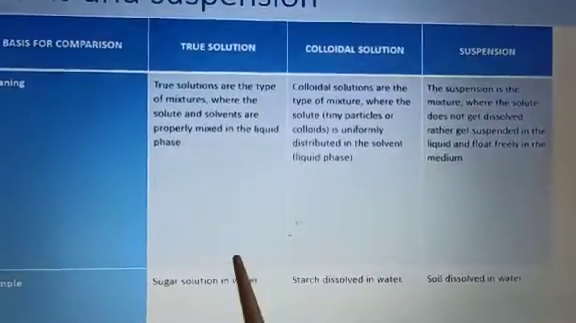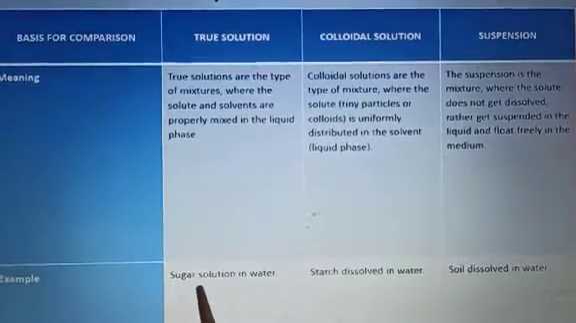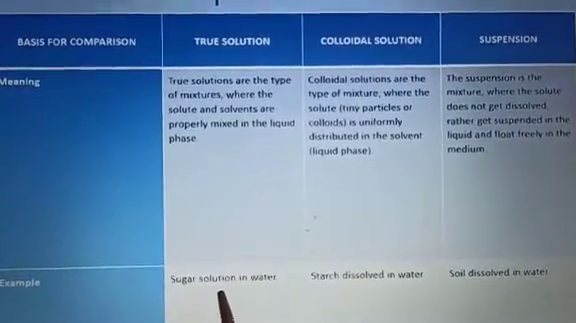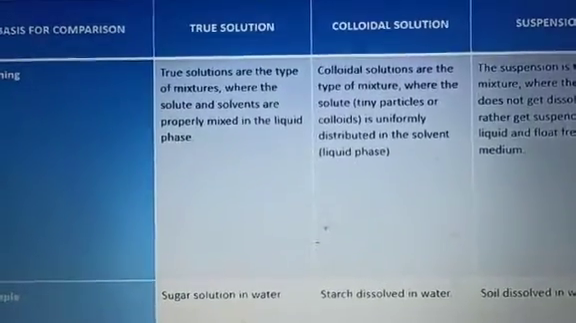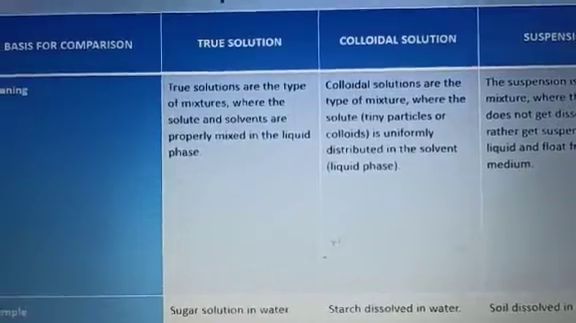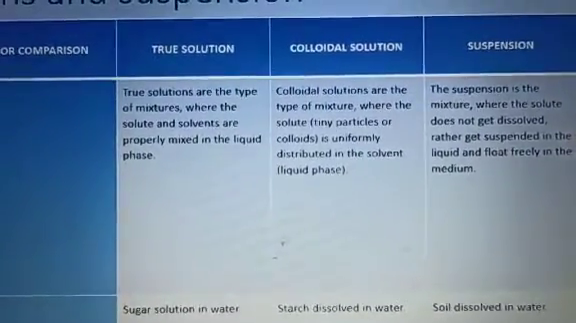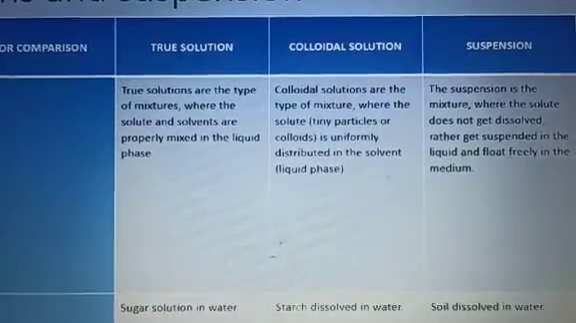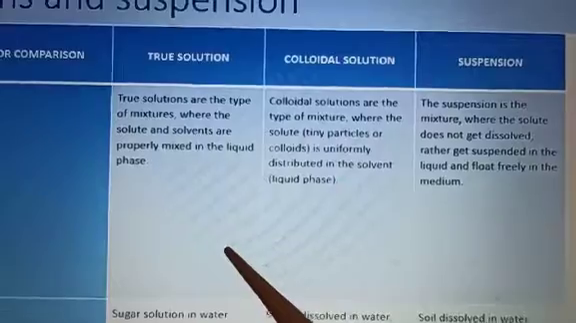If you see the true solution, when you are making the solution of sugar in water, you will see that after mixing sugar properly in water, it gets mixed properly and there is no particle visible in the solution. No visible boundaries are there. So this is the type of homogeneous mixture which is called the true solution.